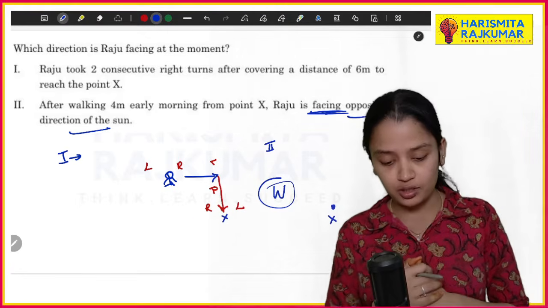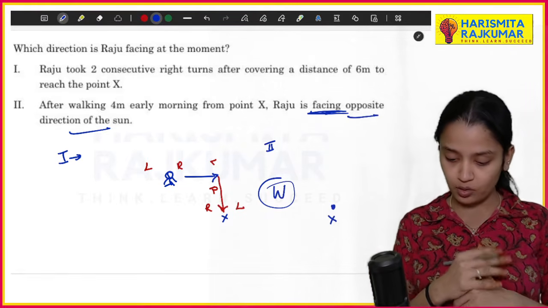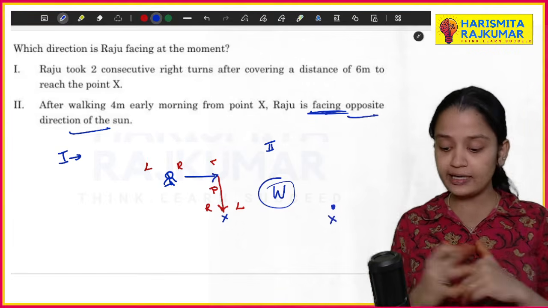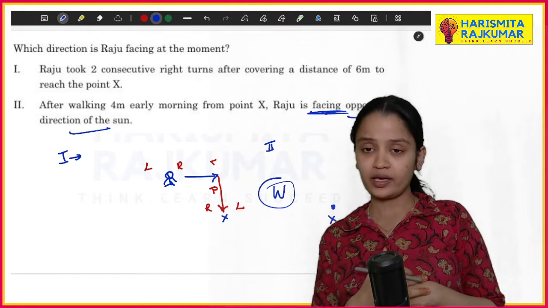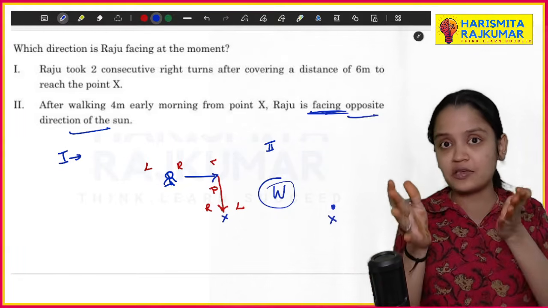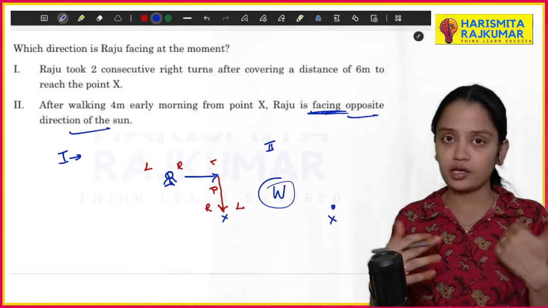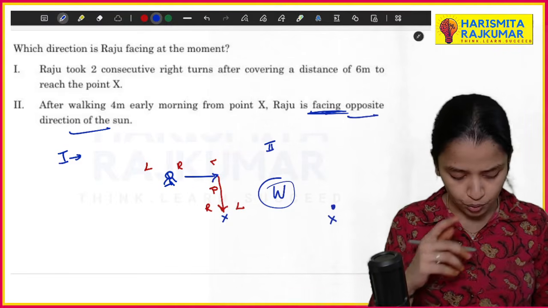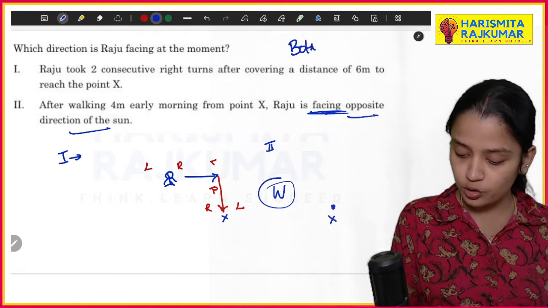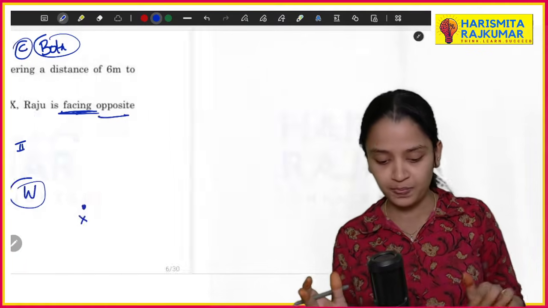So that is mentioned. So what direction is Raju facing at the point? Okay. So at the point, we need both the things. How is he reaching there? And what direction is he facing there? And after that, after 4 meters of walking, what direction is he facing? So basically you need both. That is what you need, both the statements. Option C, both the statements are needed for this.